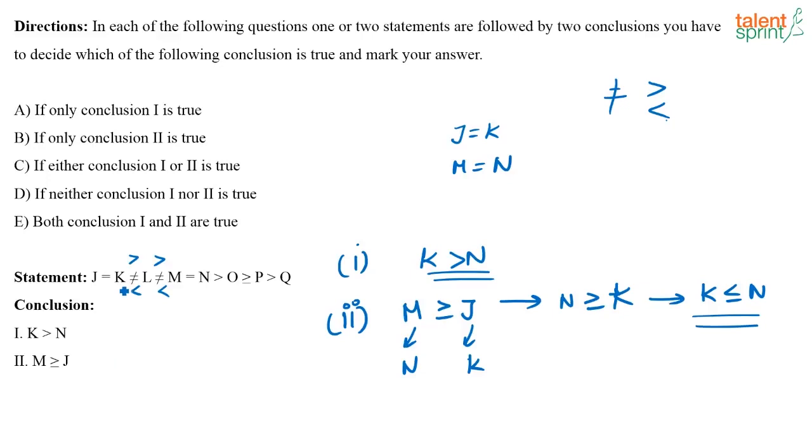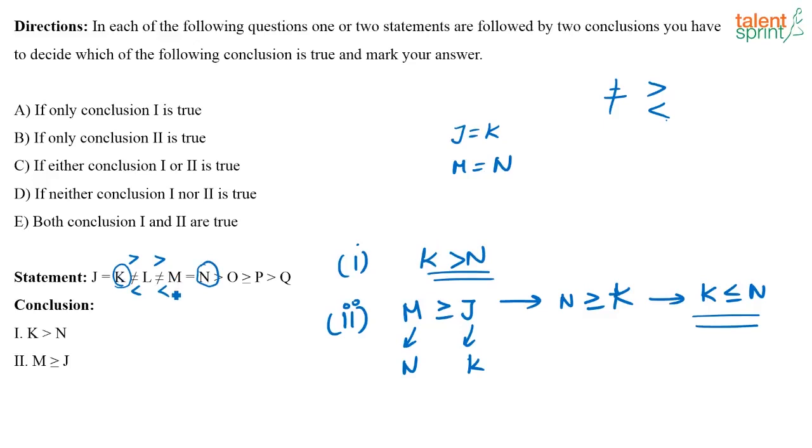See, I have to find out the relationship between K and N. How will I find out the relationship between K and N? Either K can be greater than N, correct? Or K can be less than or equal to N. So, any one of the conclusions will be true, okay?